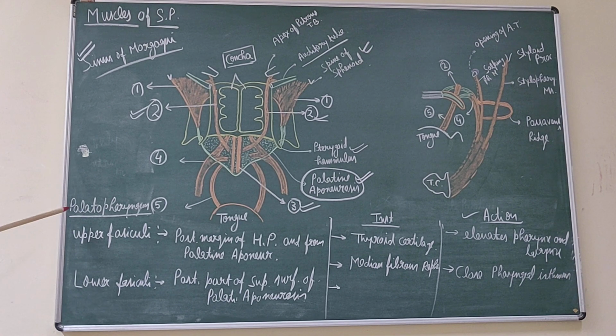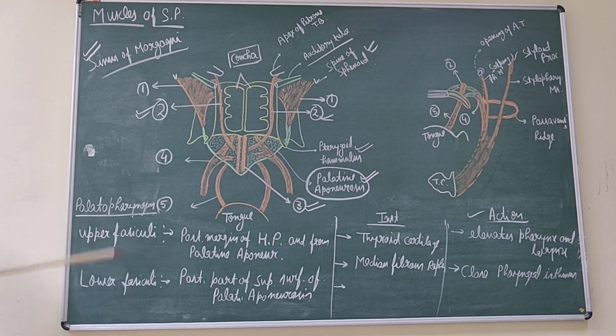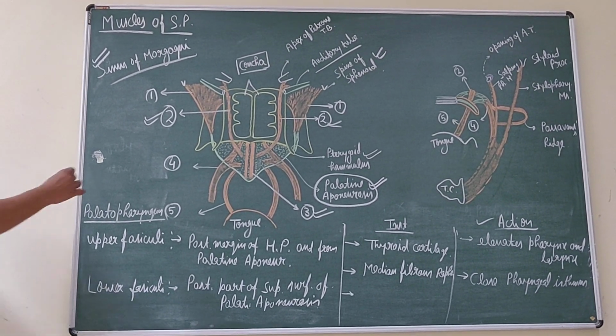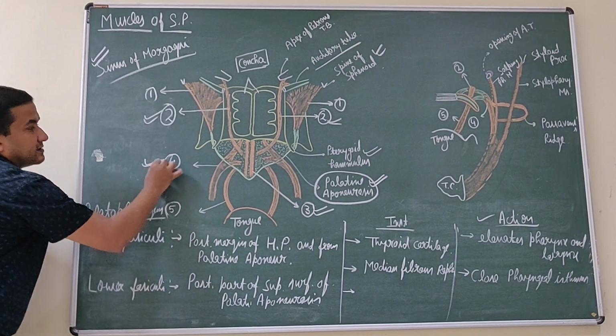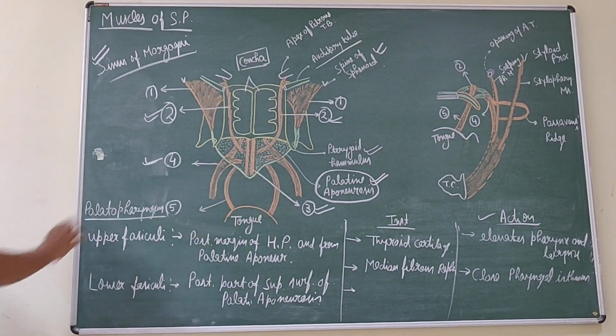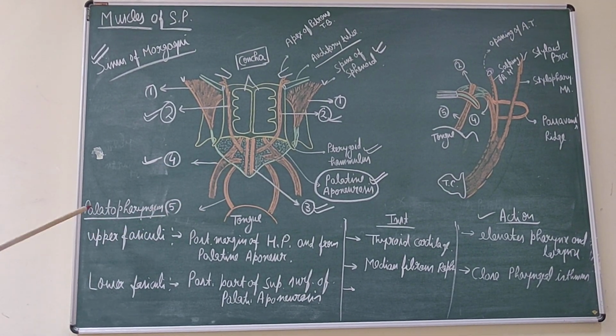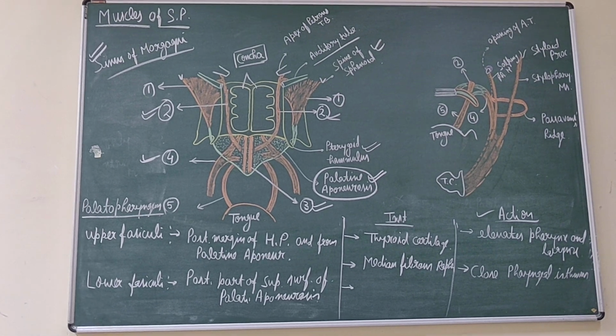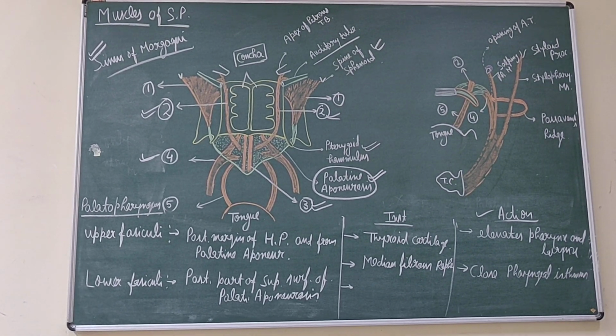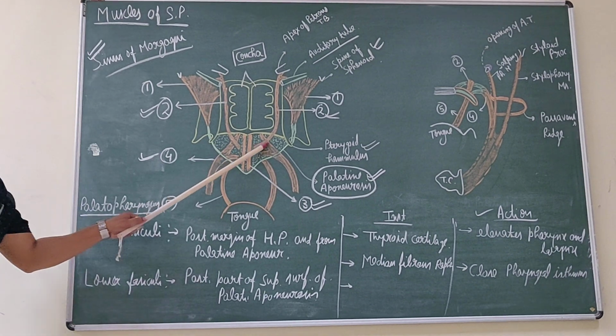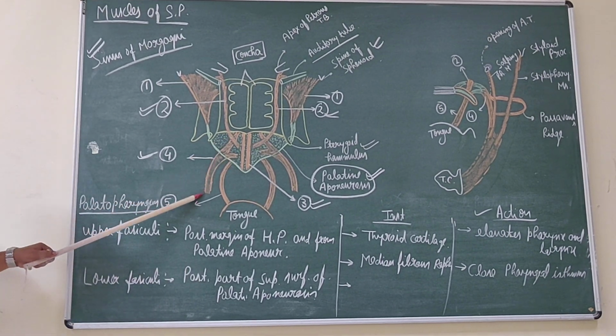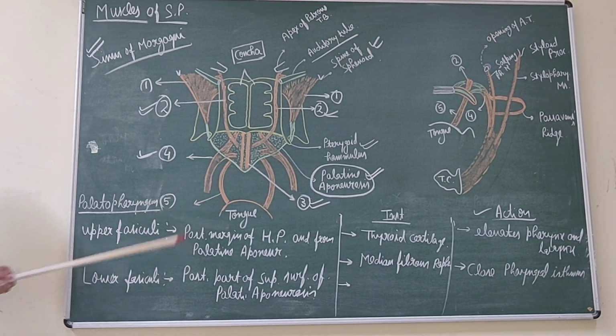Now the next is the palatopharyngeus muscle. This is the palatopharyngeus muscle. Remember the palatopharyngeal arch. This is the uvula. From the base of the uvula, there are two arches containing two muscles.